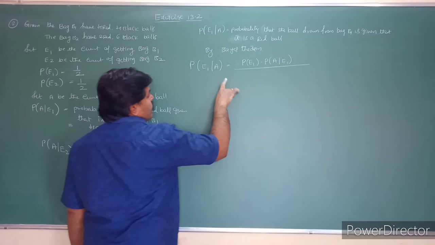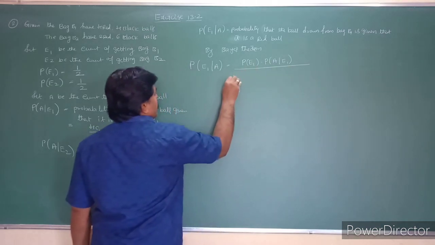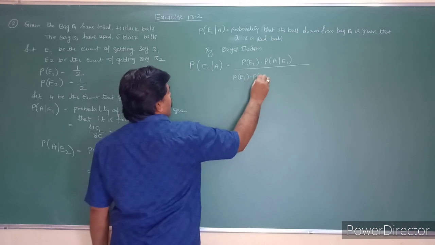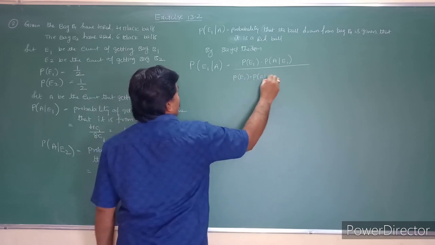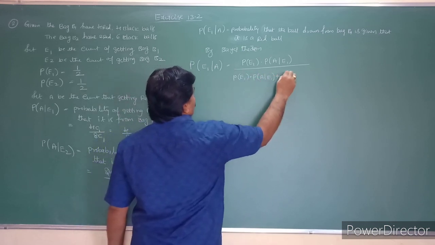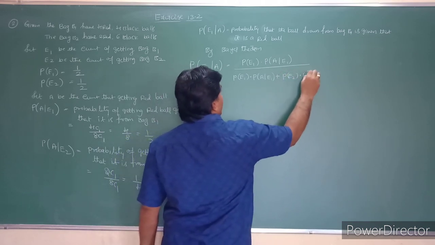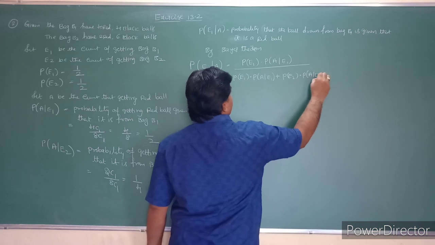That means you have to take the sum: probability of E1 into probability of A given E1 plus probability of E2 into probability of A given E2.